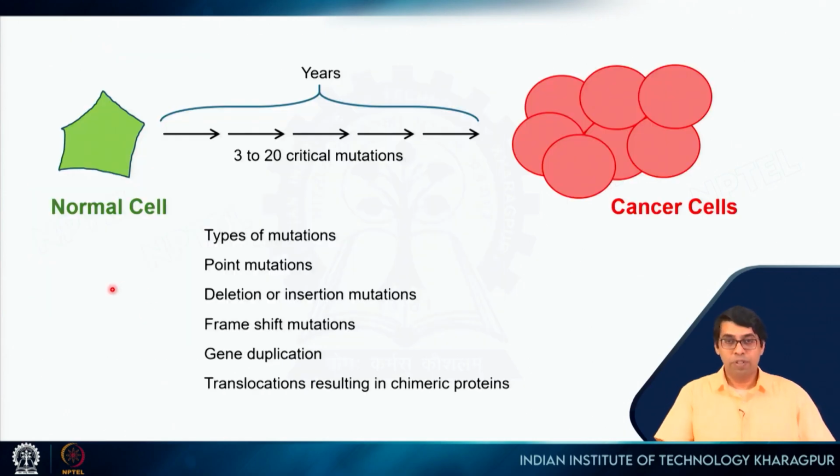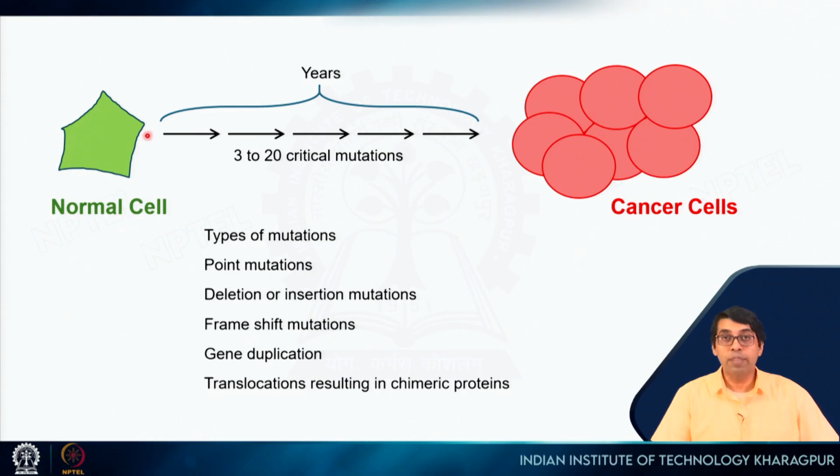So here is a summary of what I have been discussing so far. This is a normal cell, right. It will accumulate mutations due to different events. It takes in one mutation which might result in hyperplasia, so the cell is growing more, and then it gains some more mutations which can most probably damage the DNA repair mechanism. It can gain some more mutations which can damage programmed cell death or apoptosis. It can gain some more mutations, right, and things like that. So these mutations will accumulate to finally turn it into a cancerous cell.